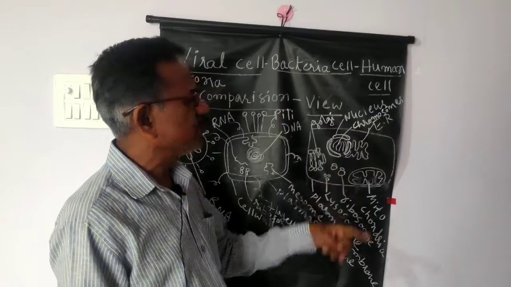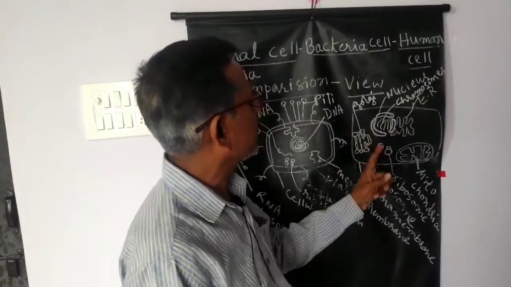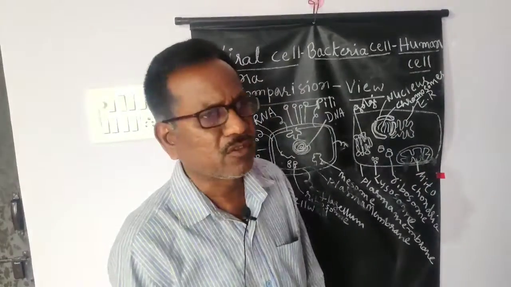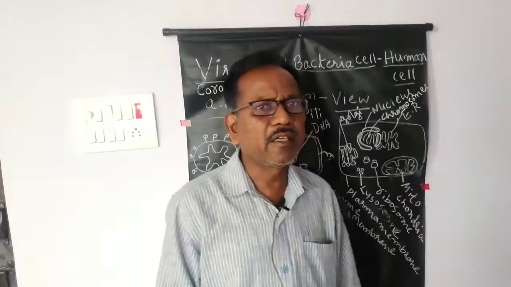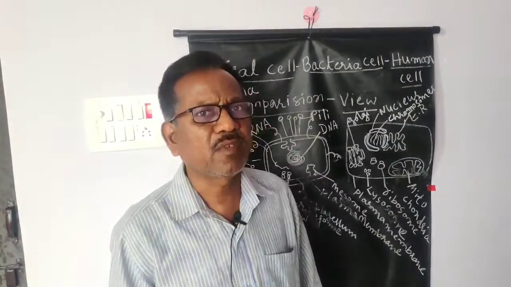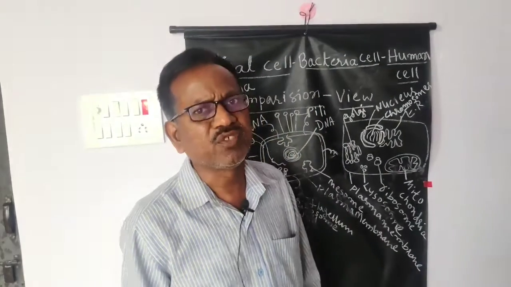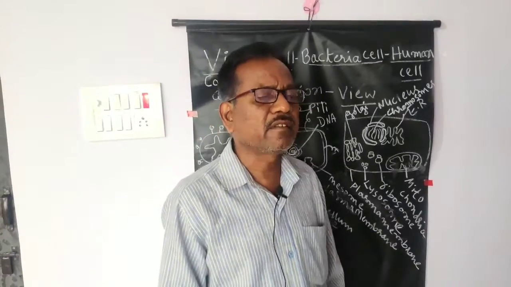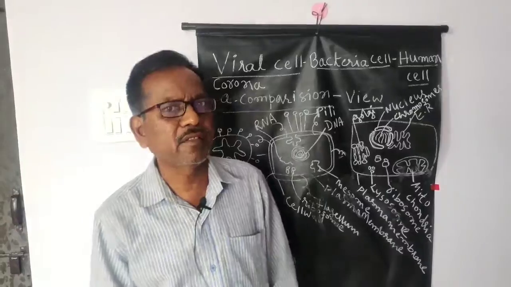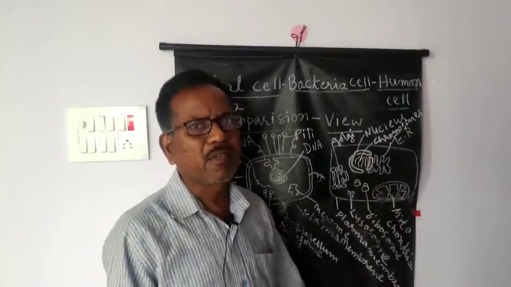Ribosomes are useful for protein synthesis. Then there is one more important cell organelle, called the endoplasmic reticulum. The endoplasmic reticulum is divided into two types, called smooth endoplasmic reticulum and rough endoplasmic reticulum. The rough endoplasmic reticulum is studded with ribosomes, and it is concerned with the synthesis of proteins. Whereas the smooth endoplasmic reticulum is concerned with the synthesis of lipids and other types of materials. That is about the endoplasmic reticulum.